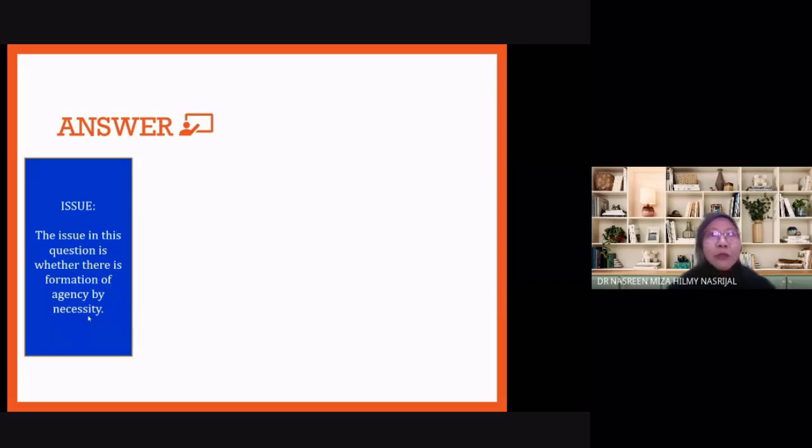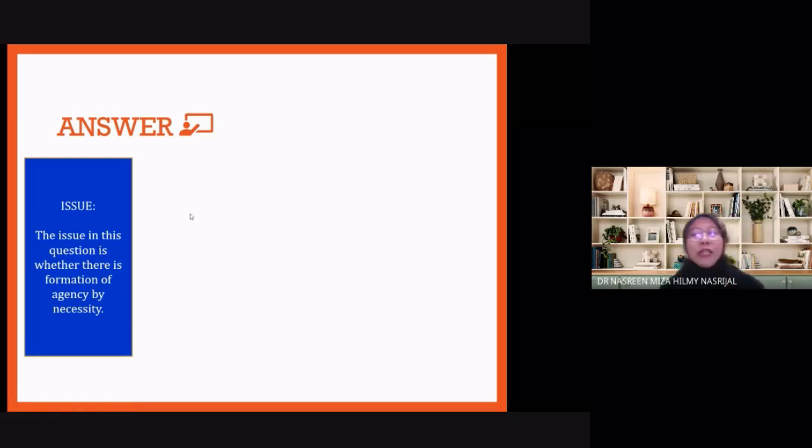But to me, if you only give those two, whether can sue, whether can claim, every question wants to know whether you can sue or claim. But what is the area of law relevant in the question? Writing whether you can sue someone, claim from someone, or whether he is liable is fine, but as long as you don't reach the point of agency by necessity, you cannot get full marks. You must reach formation of agency by necessity in your issue, then you can get full marks, if the question is on necessity.